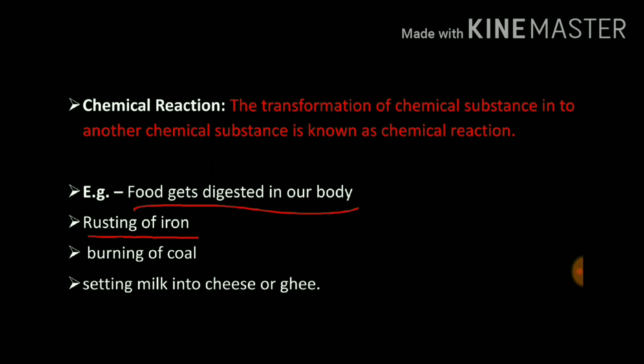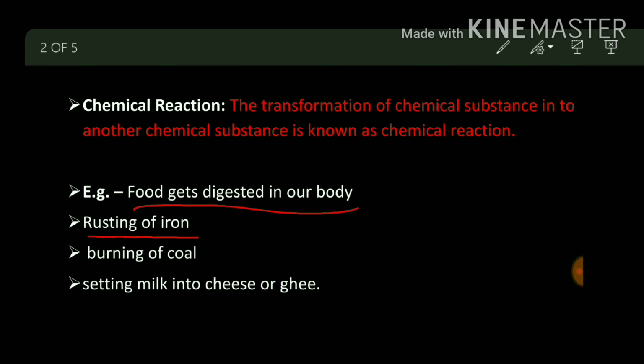Burning of coal. What is coal? Coal means I can write here C, carbon. When it burns, the carbon is reacting with oxygen, O2 we have to write here, and it is converting into carbon dioxide, CO2.